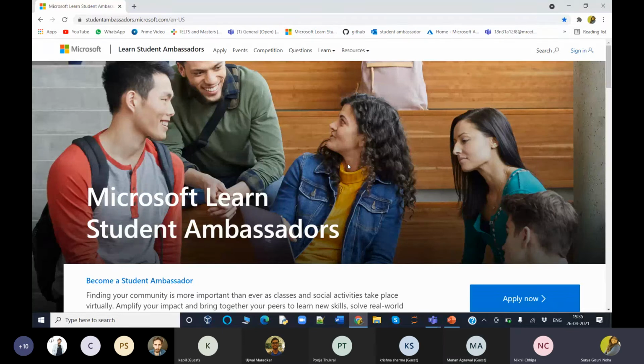So if I tell my experience as an MLSA and what benefits I have received being an MLSA at beta level, I applied as an MLSA last year in August. Actually, I applied in July and got my result in August. Right after I dove into this community, I was added into the teams which we are presently in.